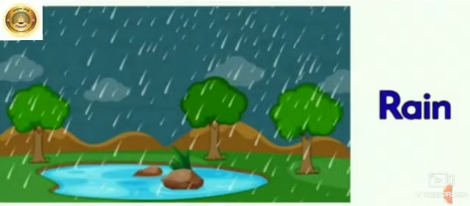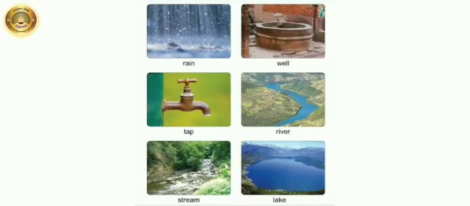Children, now tell me, from where do we get water? Yes, we get water from rain. Rainwater is a precious natural resource. The rainwater is collected in well, tap, river, stream and lake.